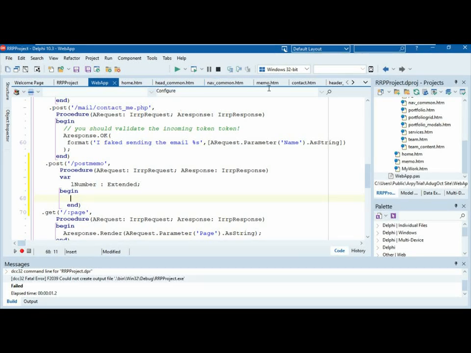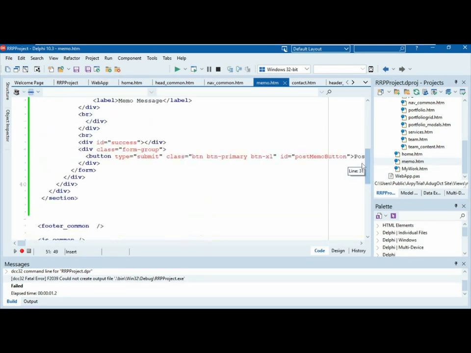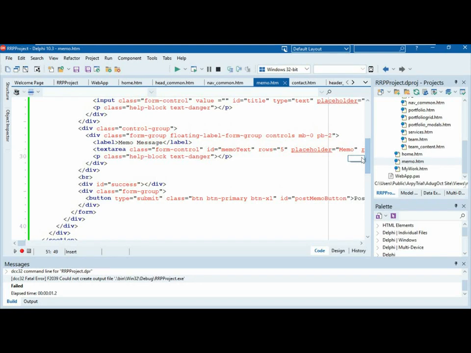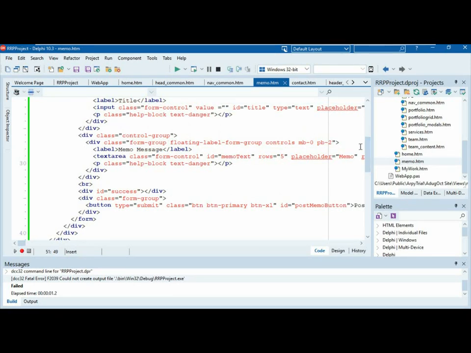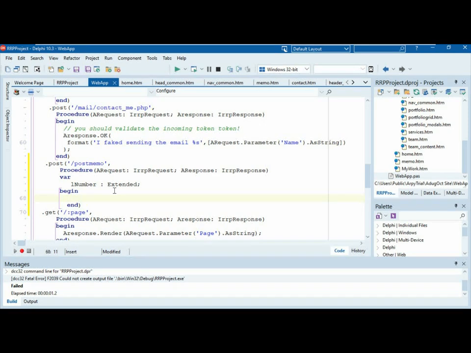So if we go back to our Memo HTML, we're sending Memo text and we're sending title. So we're expecting to see those things. So go back to our config. Again, we don't have to do it all in this page. It's just easy and convenient for the demo to do it. You probably have nicer structure to deal with it. But anyway, so let's do that.